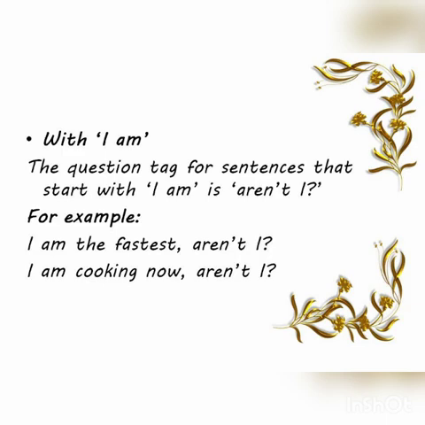Now with I am, the question tag for sentences that start with I am is aren't I. It is not amn't I, it is aren't I. For example, I'm the fastest, aren't I? I'm cooking now, aren't I? So this is an exception to the rule of using the same auxiliary verb in the question tag. In the sentence it is am, but in the tag we are going to use are.